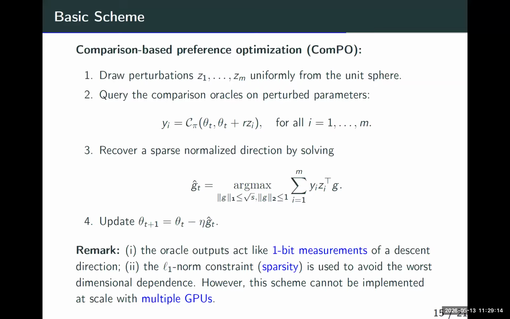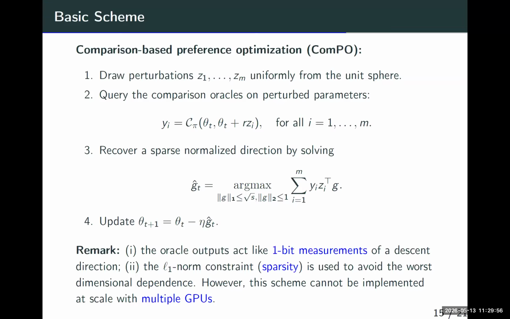How many samples do you need to actually estimate the g? That's also a very good question. In fact, we only use 100 perturbations. It's not the data sample, it's the perturbation. This really matters in our experiments, because at the very beginning we didn't have much computing resource. That's why I only used 100 perturbations, and it already improves DPO.